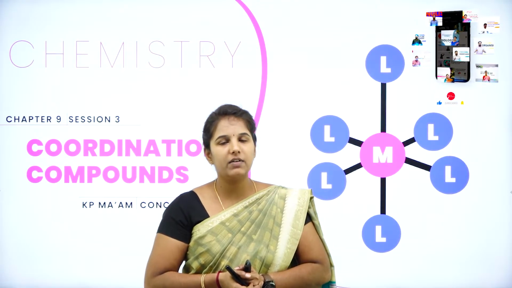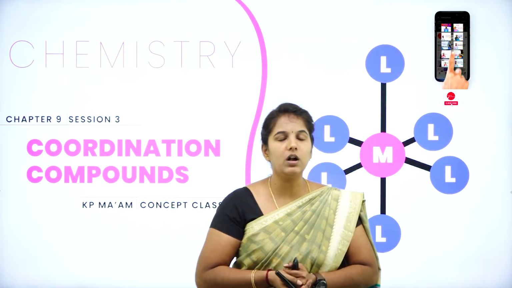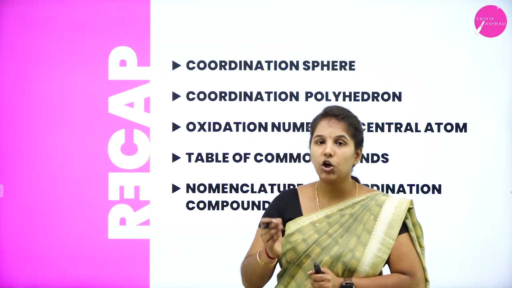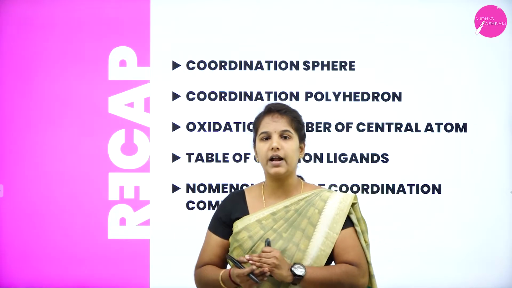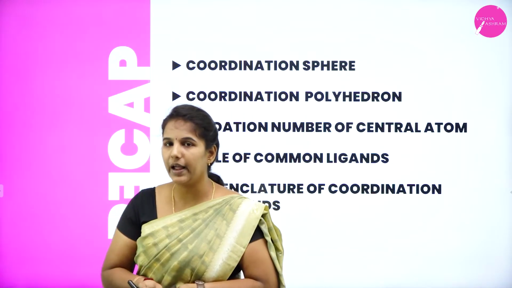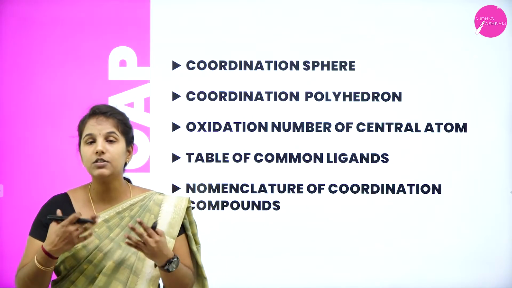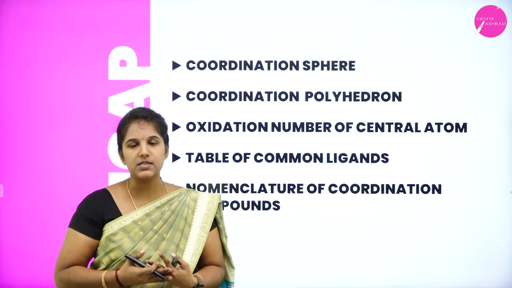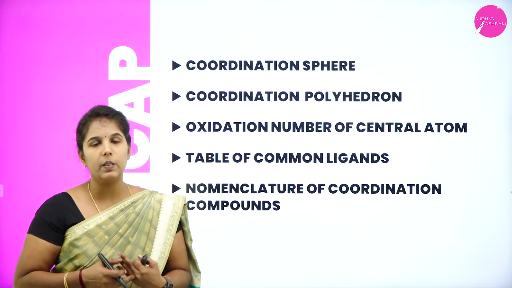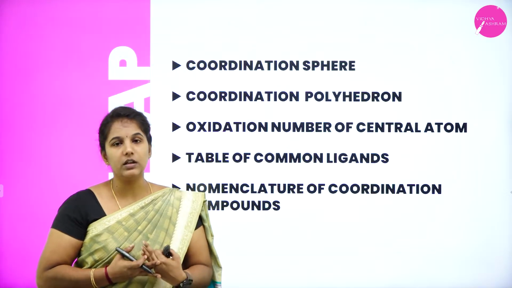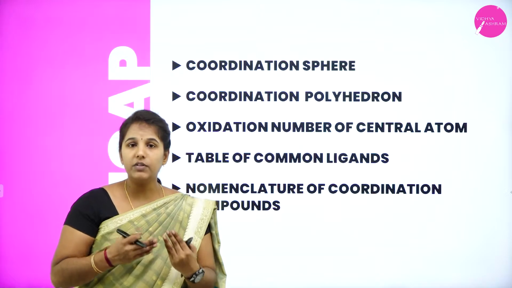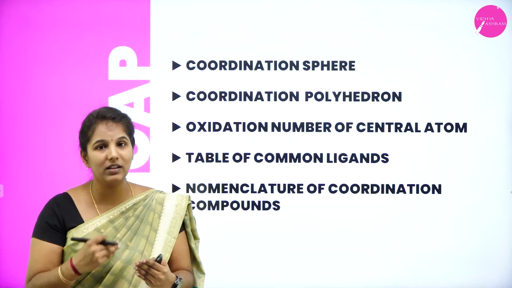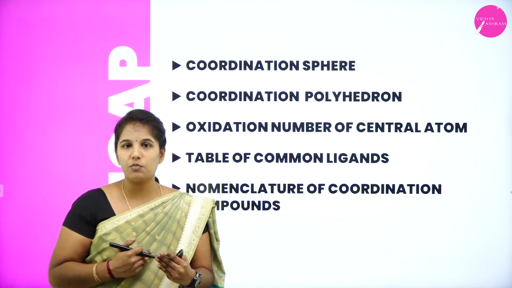My dear students, in our last discussion, we were dealing with the unit called coordination compounds. Under that, we have deeply discussed our coordination sphere and we have understood what is coordination polyhedron, and we also understood how to calculate the oxidation number of the central metal atom in the coordination complexes, and lastly we have discussed the nomenclature of coordination compounds. In that we have learned that if they have given the name, how to write the formula, and if the formula has been given, how to calculate their oxidation state along with their name also we have learned.